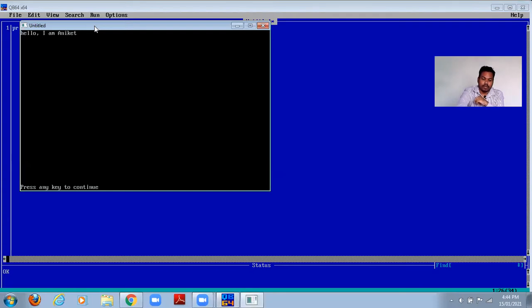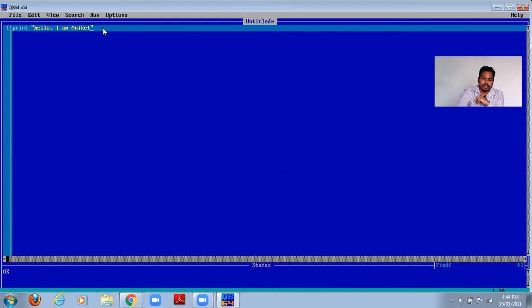Hello, I am Aniket. Right. Now again, I am closing it. So you understood, right? The print keyword is used to print something. And with print, we write some statement in double quotes, right? Then it will automatically understand, okay, this I have to print on the output screen when this code is executed, right?